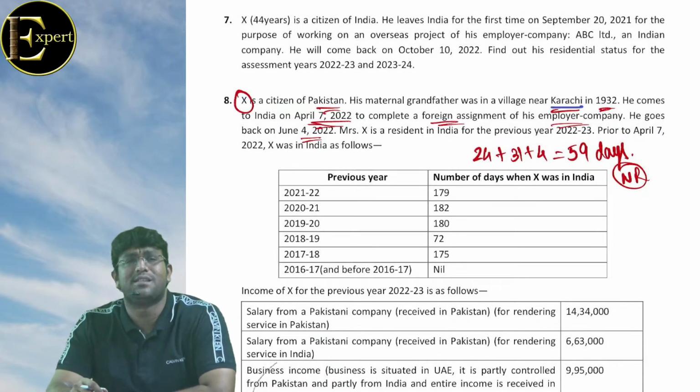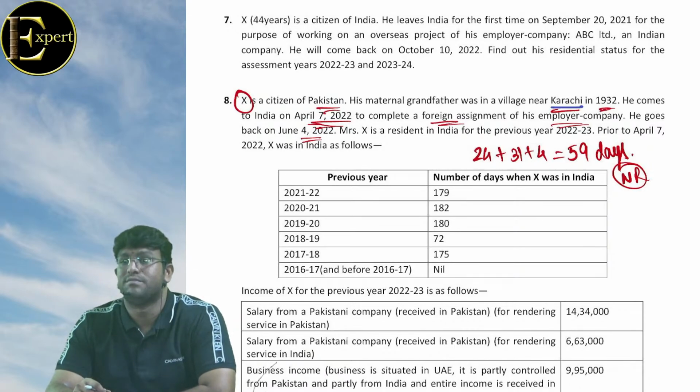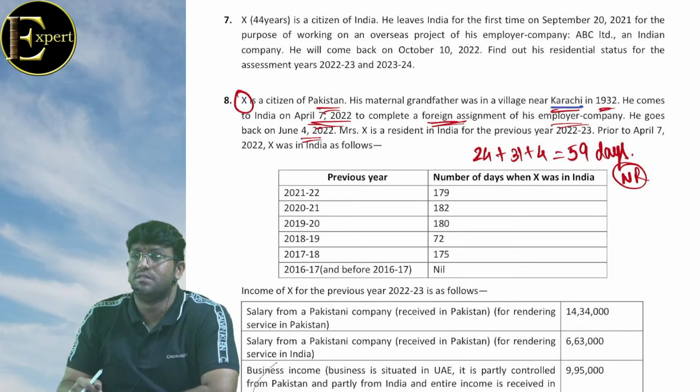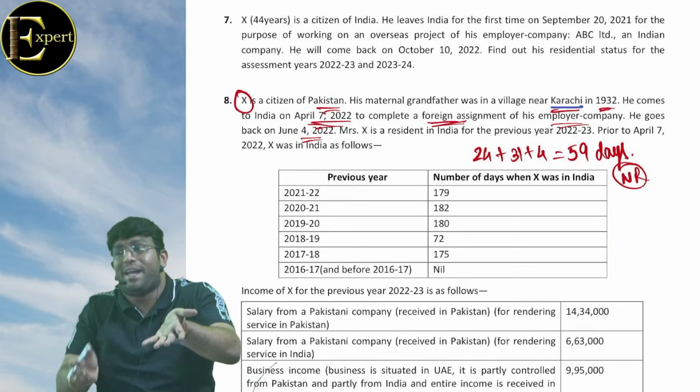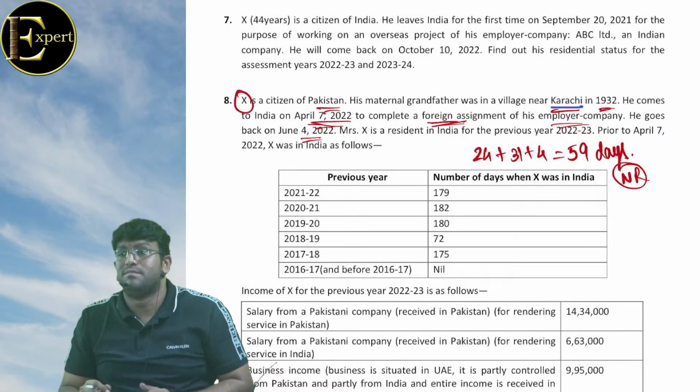So 120 कैसा आया सर? Correct ही बोला मैं. Person of Indian origin coming to India for a visit. अरे यार, he comes to India to complete foreign assignment. He did not go for employment. अरे बाहर नहीं गए भाई, इंडिया को आया. ये अपना मेहमान है.